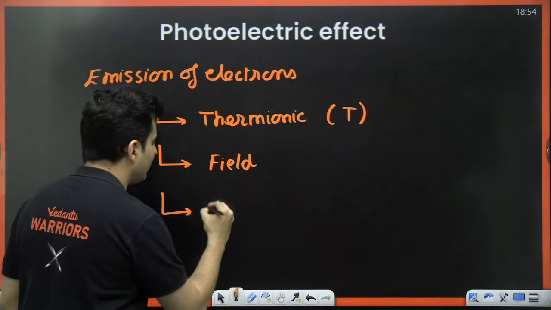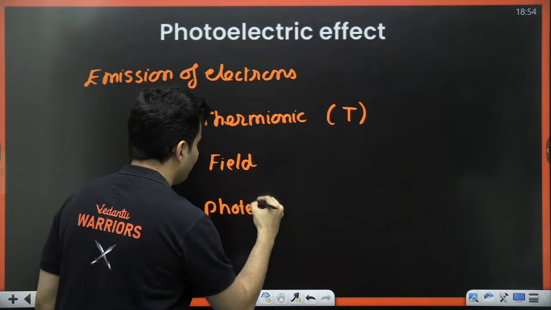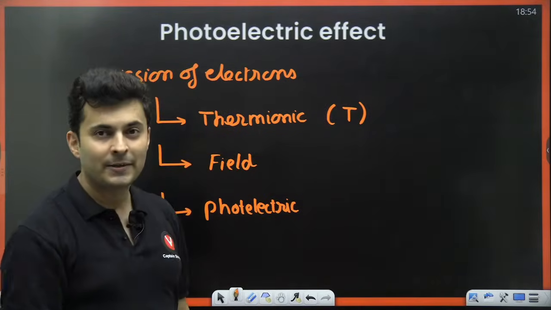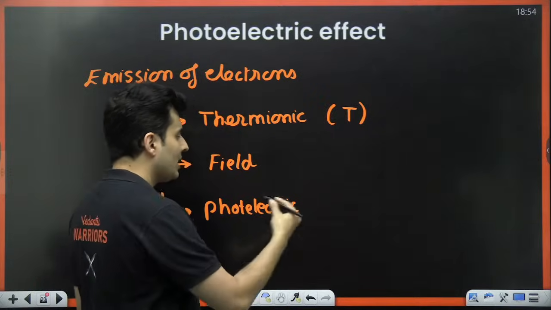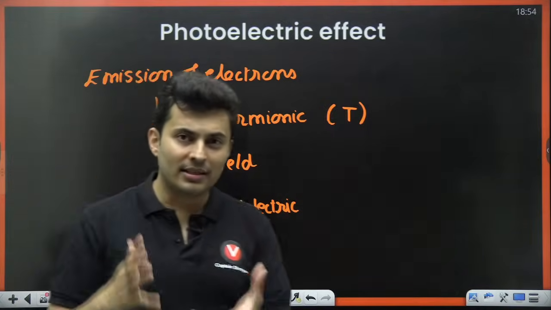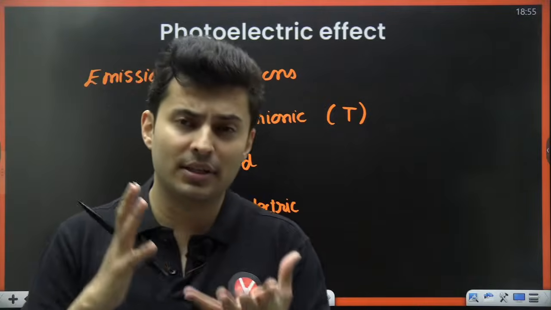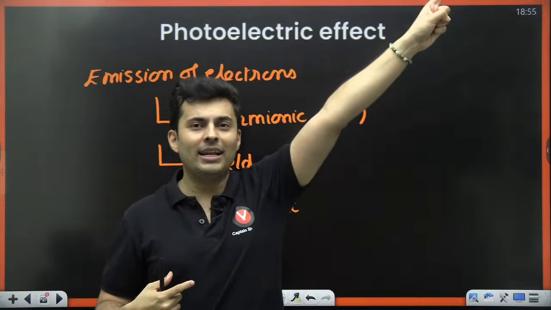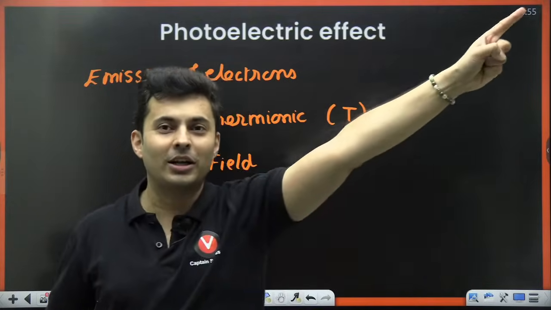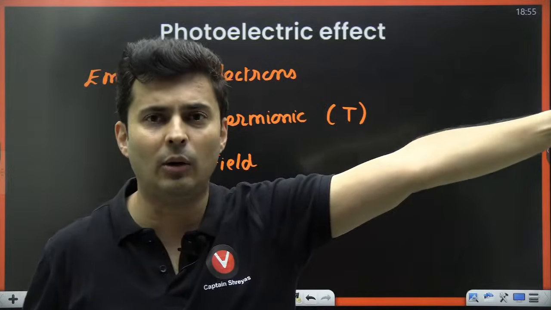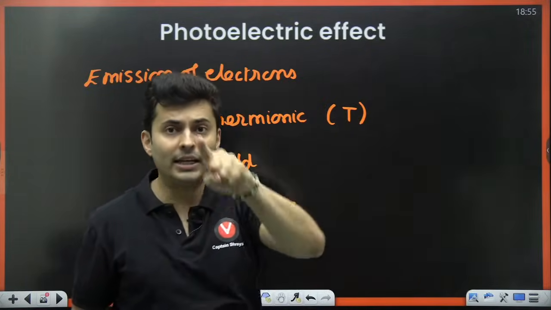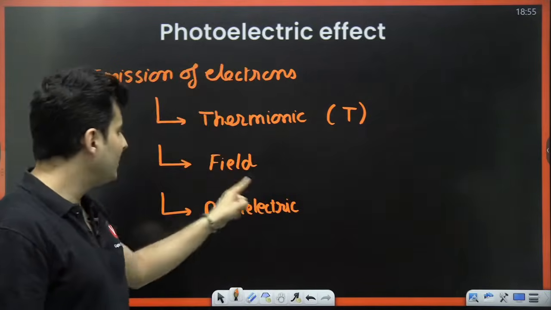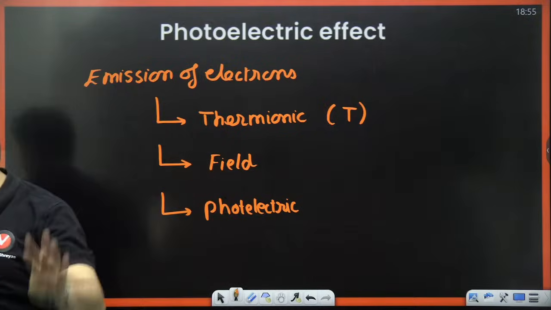And the last one is photoelectric emission. Photo means light. When light falls on a surface, that light energy is used to chuck out an electron, just like how your teacher says, get out of the class. In the same way, light will say, get out of the body. That is called photoelectric emission. Is that clear? These are the three ways.